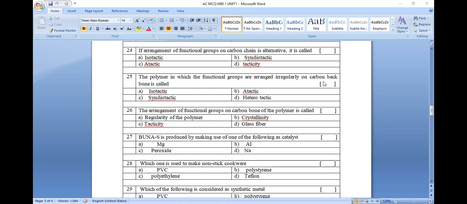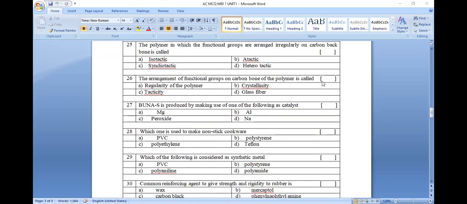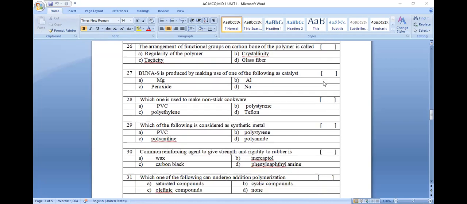By the tacticity process, we are preparing stereoregular polymers. Stereoregular polymers have a highly crystalline nature when compared with ordinary one-dimensional, two-dimensional, and three-dimensional polymers. Then Buna-S is produced using the following catalyst.